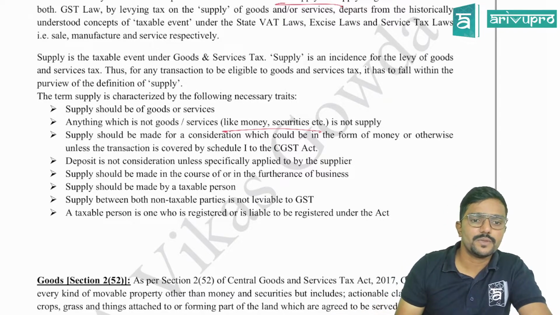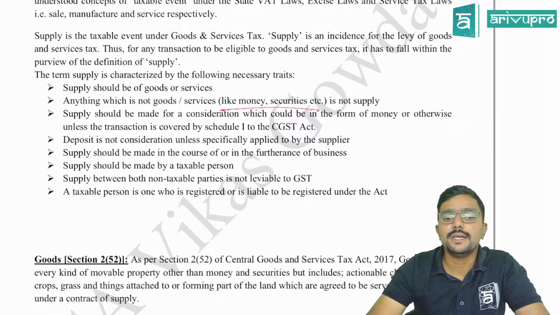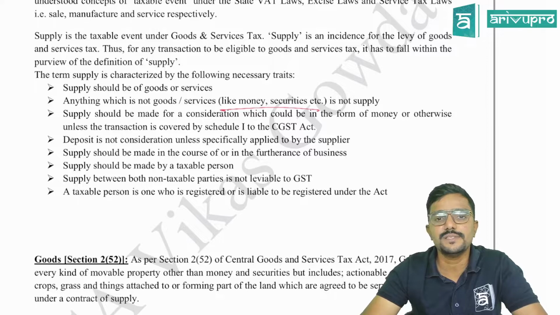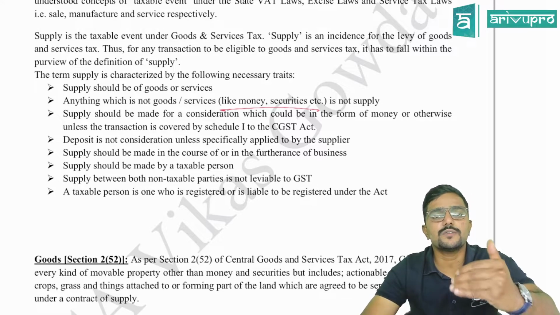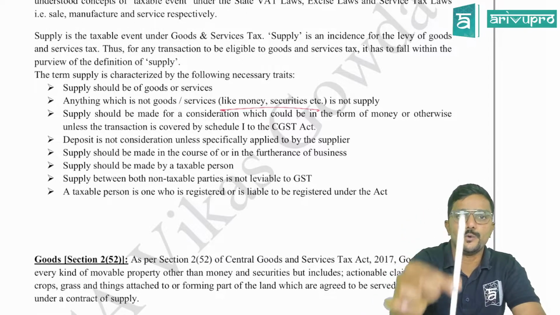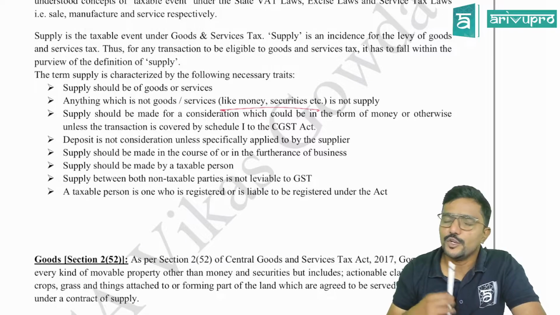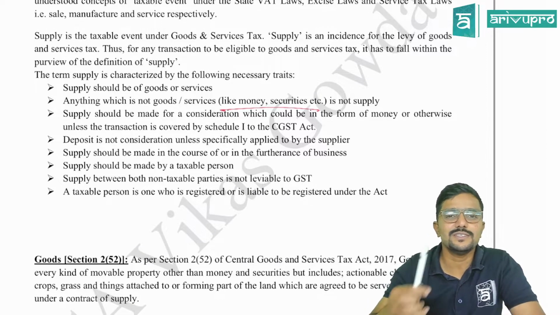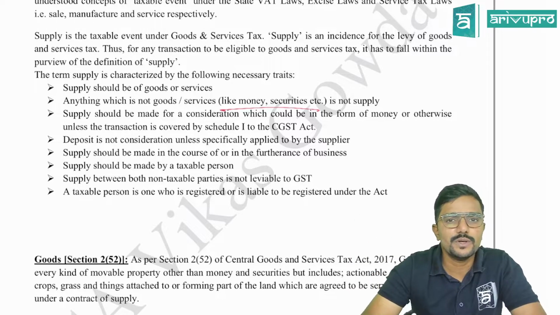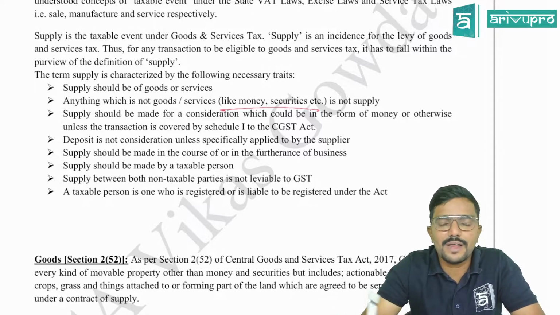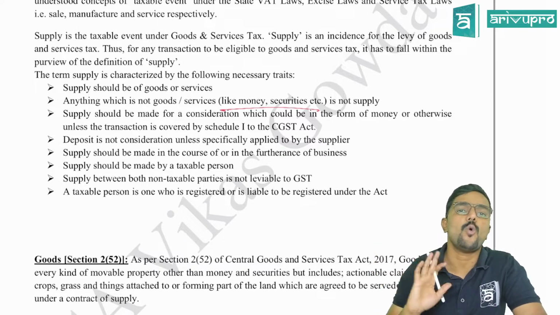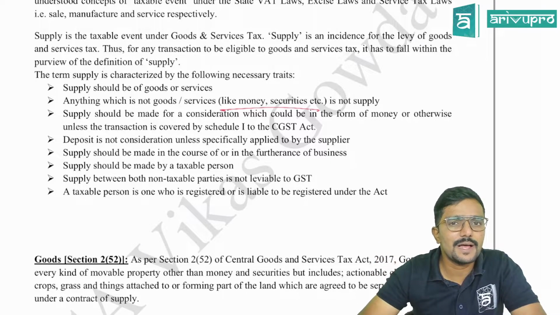Clear? Okay. Next, supply should be made in the course or furtherance of business. It means only when the supply is made in the course or furtherance of business, it will be covered here. For example, assume I am supplying this pen to you. Am I a registered person? No. Are you a registered person? No, because this is not in the course of business. I had purchased a pen. Now I am not using it, so I sold it to you. I am not doing any business in pens. I do not have any stationery business. In that case, is it in the course or furtherance of business? No. In that case, is it a supply as per Section 7?